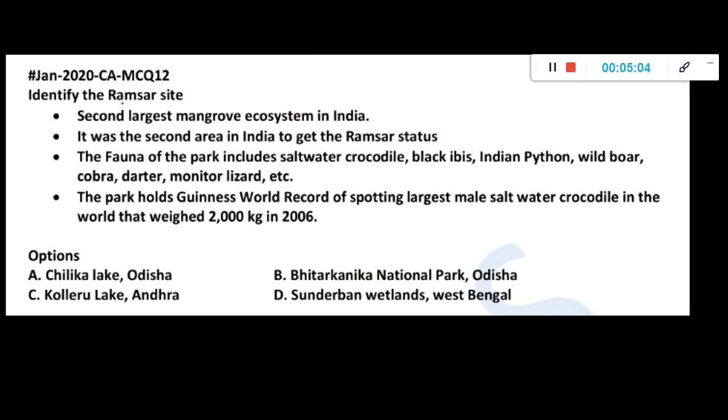Now identify the Ramsar site. Again, Ramsar site questions have reduced now, but you have to study. Second largest mangrove ecosystem. Second area in India to get Ramsar status. Fauna of the park includes all these things: saltwater crocodile, black ibis, Indian python, wild boar, and it has a Guinness record of spotting largest male saltwater crocodile in the world that weighed 2000 kg in 2006. So which one is it? Chilka, Koleru, Bhitarkanika, or Sundarban?